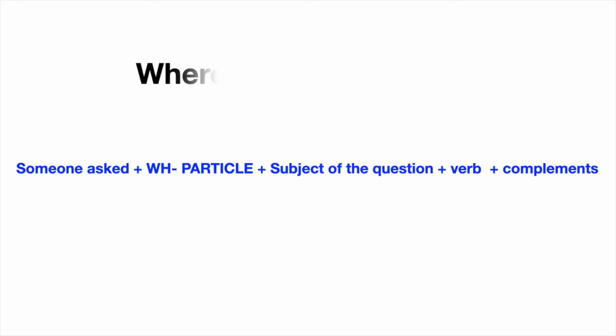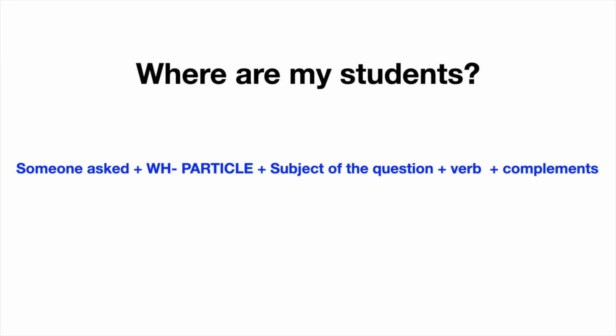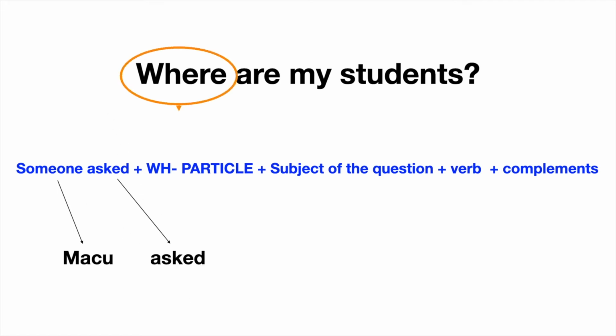Let's analyze the example, where are my students? A simple question. First, the person who asked. In this case, it was Maku, so Maku. The reported verb, remember, you can choose any of the different verbs. In this case, the WH particle.